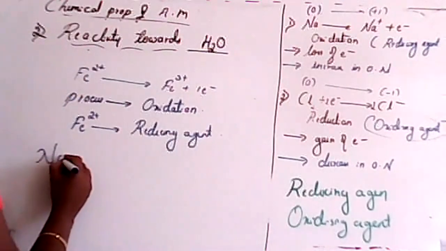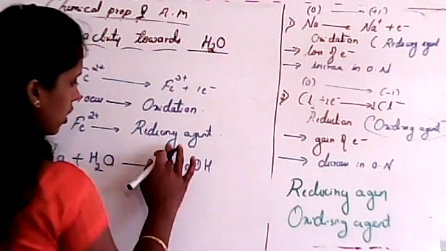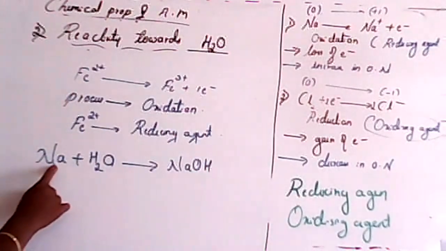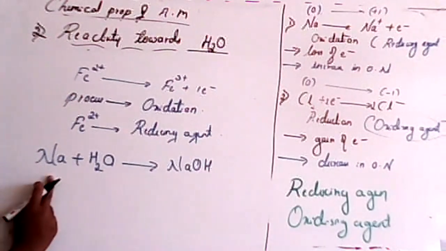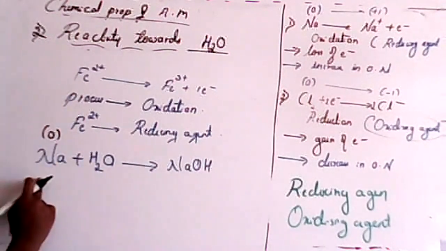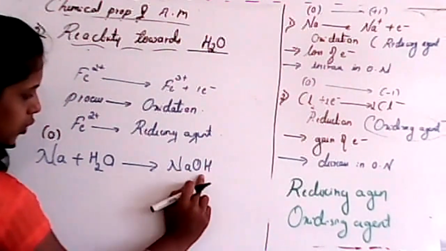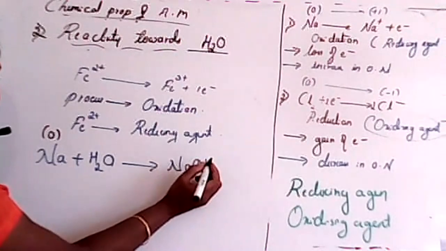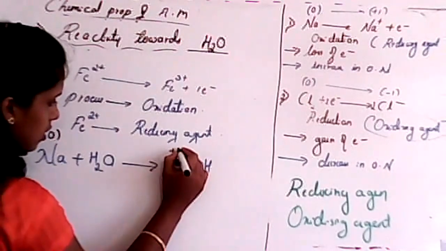See, I'll consider another example. Sodium reacts with water. It gives sodium hydroxide. Now just tell me, what is the oxidation state of sodium in this case? You have to reply fast, friend. I'll write here it is 0 because it is in elementary state. Now sodium in the product is in a combined state. All first group elements in a combined state have a +1 oxidation state. Its oxidation state is +1.